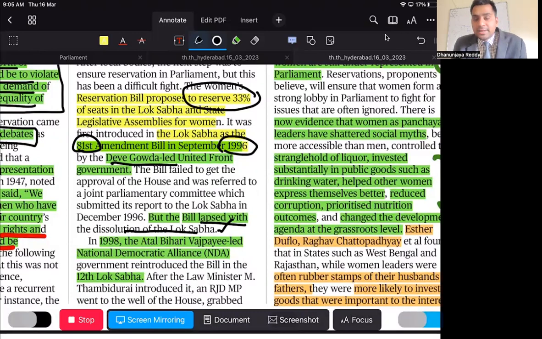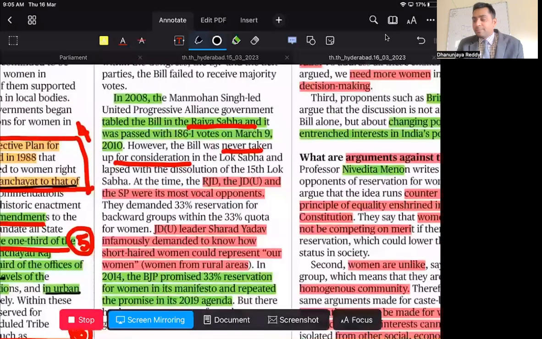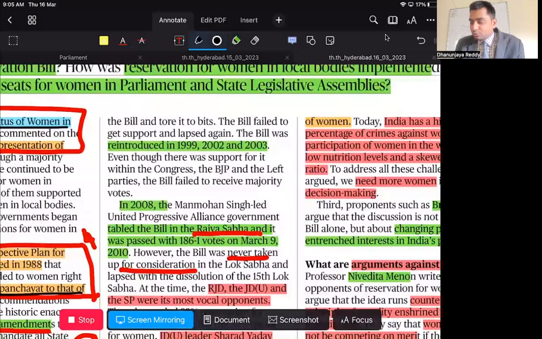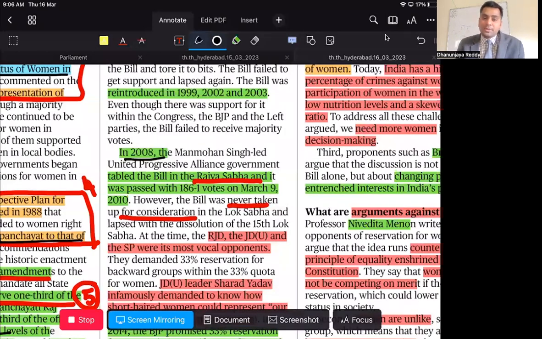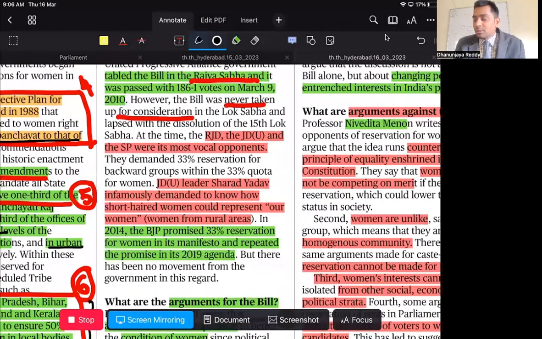Then in the year 1998, the Atal Bihari Vajpayee government also tried to get it, but it didn't get major support. This was followed by, in the year 2008, the Manmohan Singh government also tried to introduce it, but the opposition parties didn't accept this. Particularly RJD and JDU are the opponents, along with the SP.